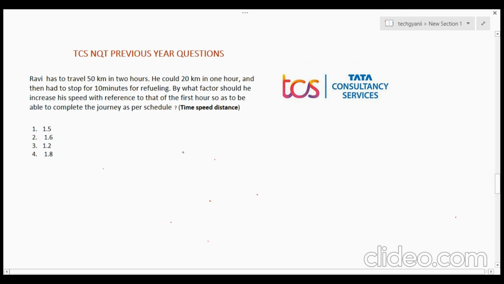Okay, guys. So the first question is: Ravi has to travel 50 kilometers in 2 hours. He could go 20 kilometers in 1 hour and then had to stop for 10 minutes for refueling. By what factor should he increase his speed with reference to that of the first hour so as to be able to complete the journey as per the schedule? Guys, please try it first.